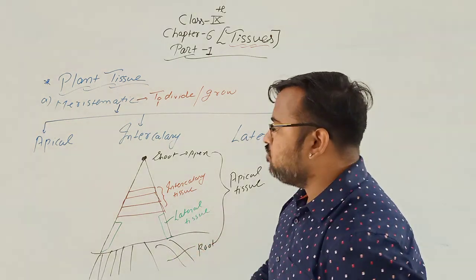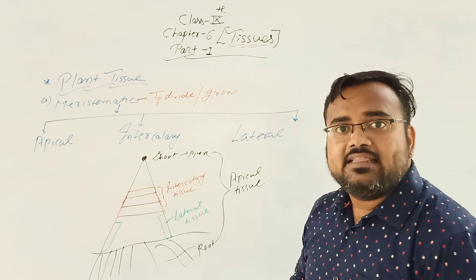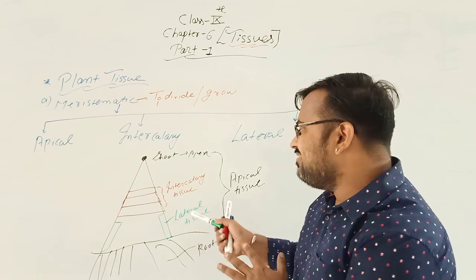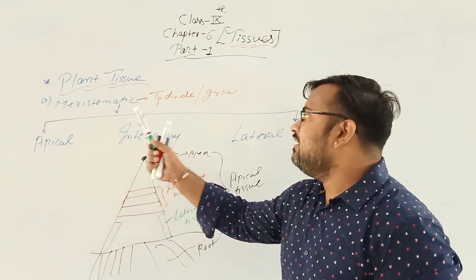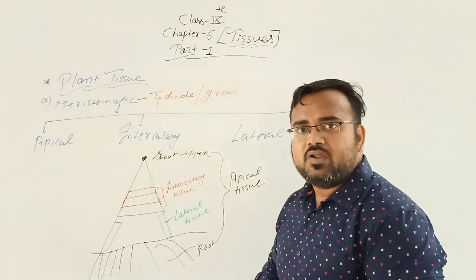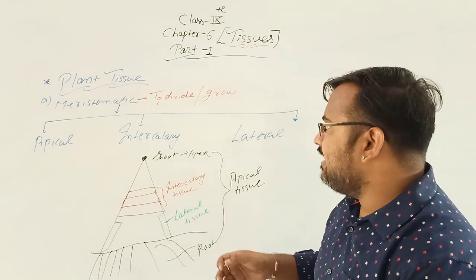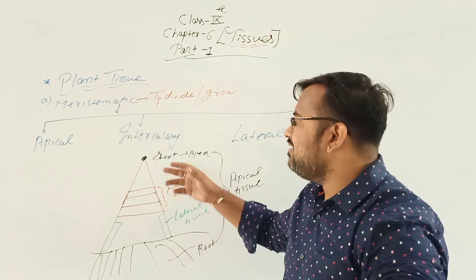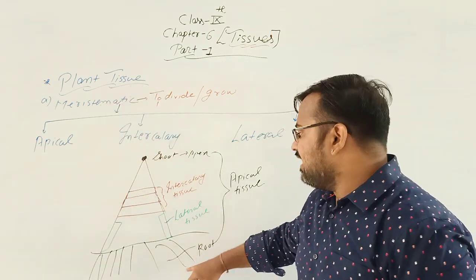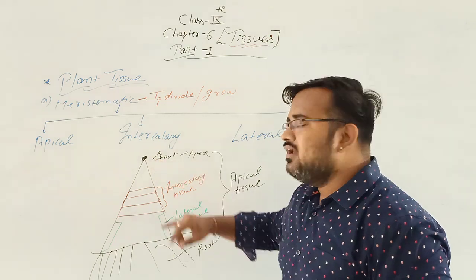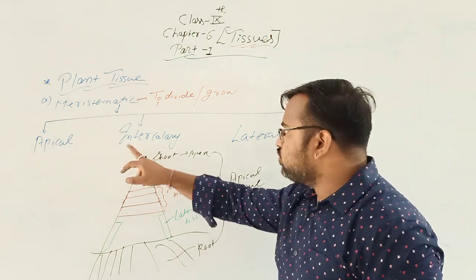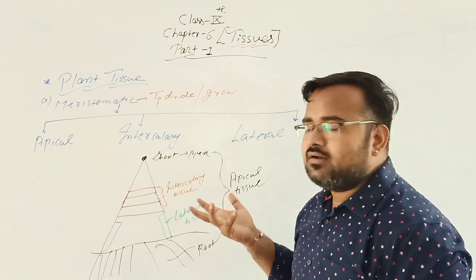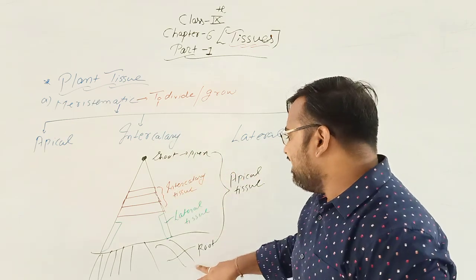I want you to make this diagram. If you remember this diagram, then you can write about the apical, intercalary and lateral tissues. Apical tissues are present at the root and shoot, the uppermost part of the plant and the root part.